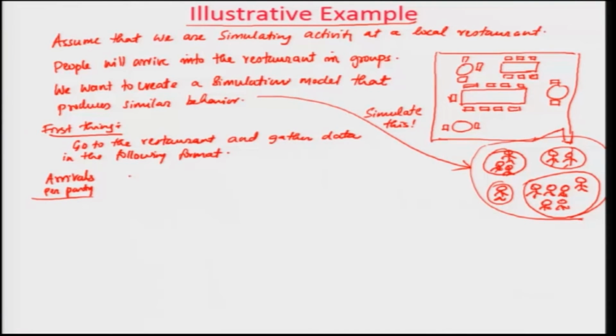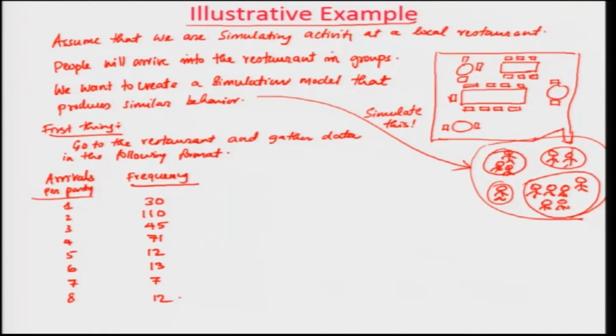Okay. Then you will have the frequency. Okay. So, arrivals per party you would call 1, 2, 3, 4, 5, 6, 7 and 8. Okay. So, this is the number of people per party that you have seen, and you saw that individuals arrive in 30, 2 people per party you have seen in 110, 3 is in 45, 4 is in 71, 5 is in 12, 6 is in 13, 7 is in 7, 8 is in 12.